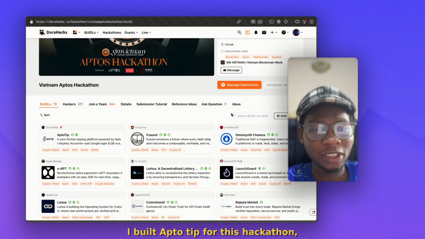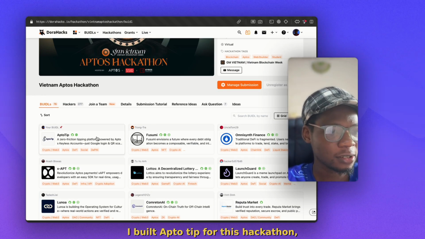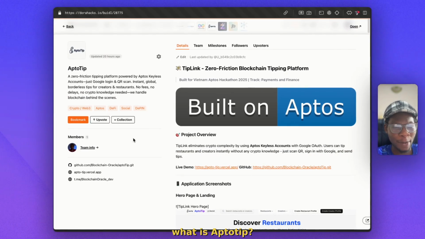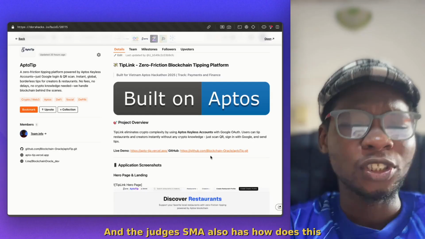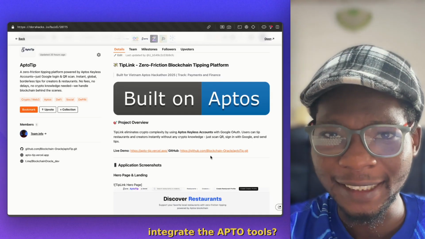So let's go. I built AptoTip for this hackathon, and you might ask the question, what is AptoTip? What problem does it solve? And the judges might also ask, how does this integrate the Aptos tool?